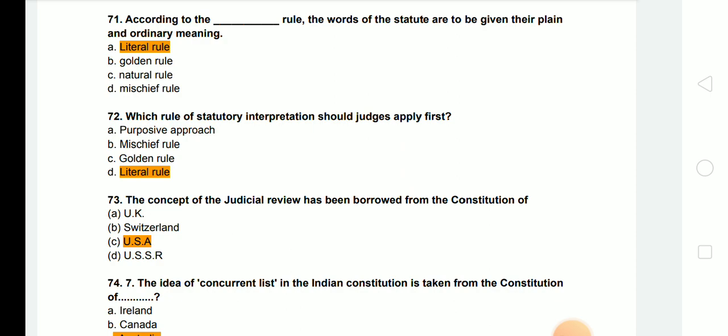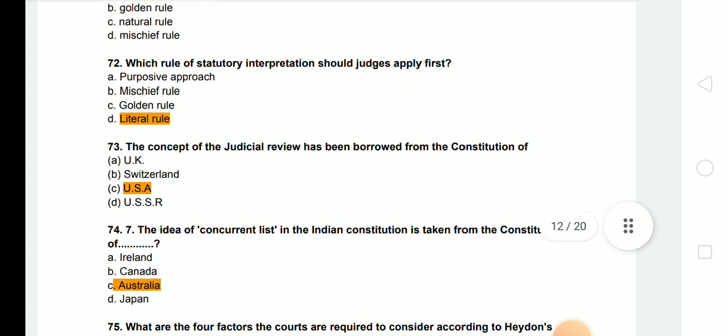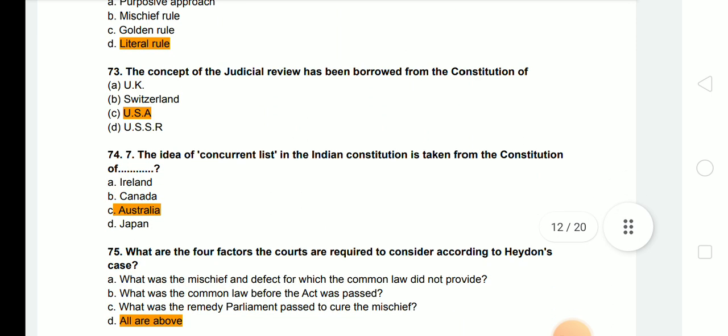Next question is, the concept of judicial review has been borrowed from the Constitution of? Answer is USA. Next, the idea of concurrent list in Indian Constitution is taken from the Constitution of? Answer is Australia. From Ireland, actually we have taken directive principles of state policy.